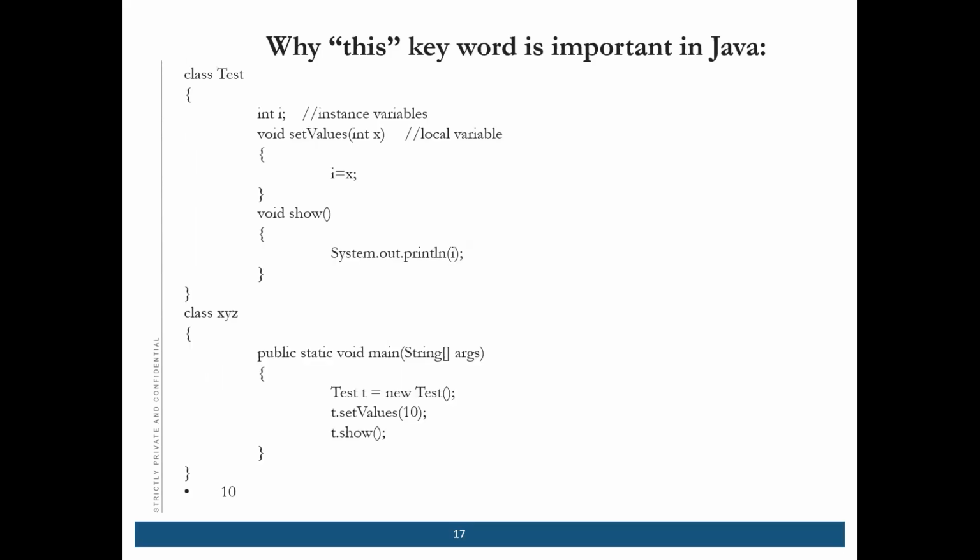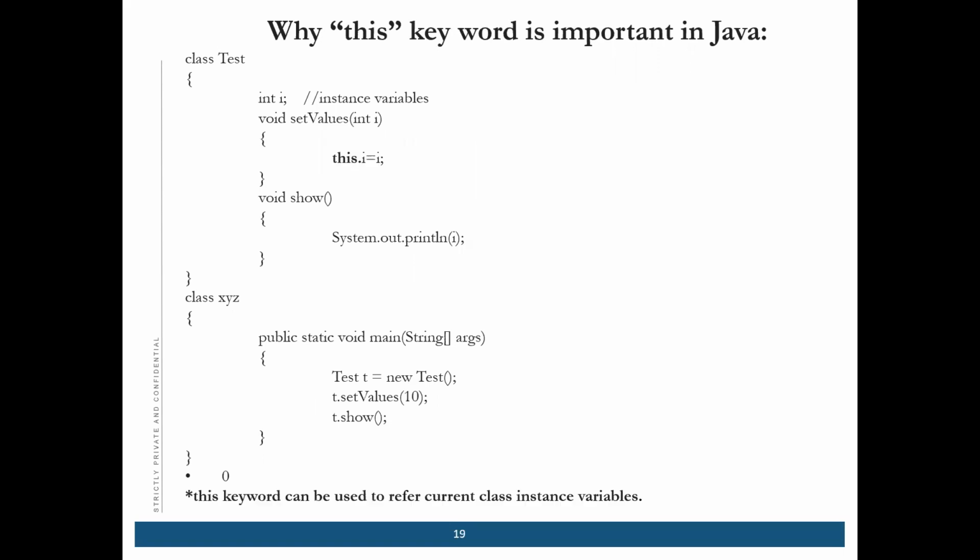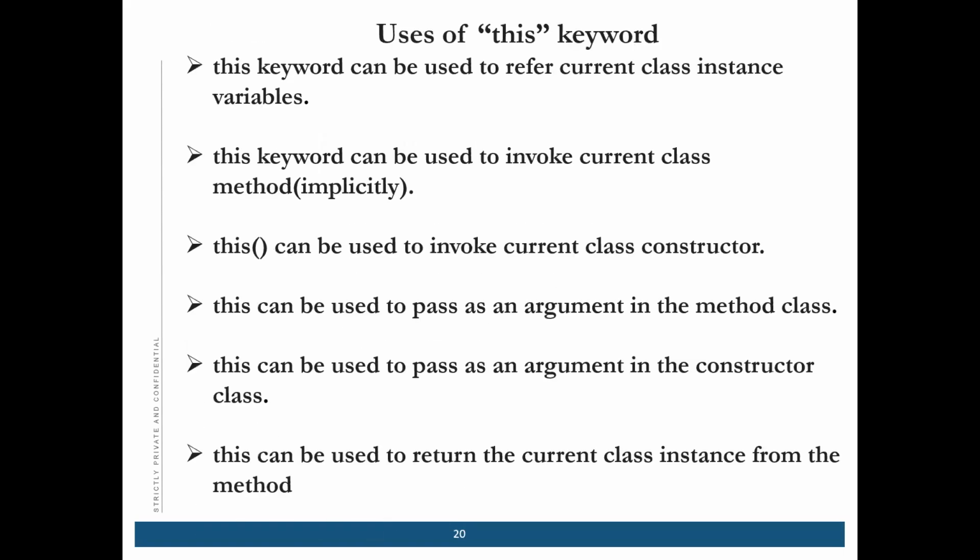Now comes the this keyword. We will learn about the this keyword in detail, and why the this keyword is important in Java. So I will tell you the six main uses of the this keyword. We will do it in detail in our next class because time is very less. So I will just explain it, and we will do that in the next class.